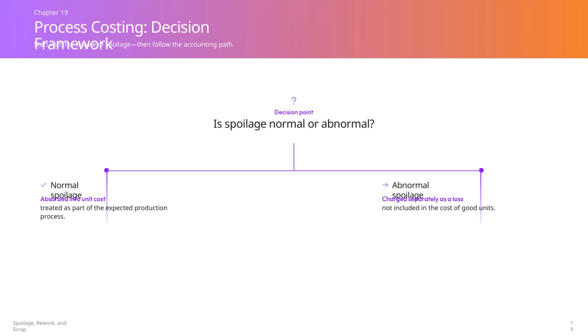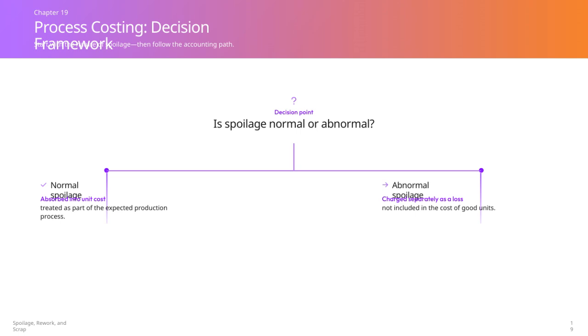Here we focus on how to handle spoilage in process costing by first determining whether the spoilage is normal or abnormal. Normal spoilage is considered an expected part of the production process and is absorbed into the unit cost, meaning it's treated as a regular cost of making the product. On the other hand, abnormal spoilage goes beyond what is expected and is therefore charged separately as a loss, so it's not included in the cost of good units.